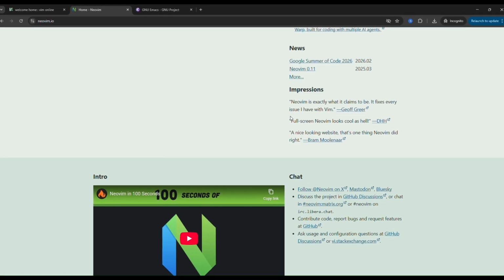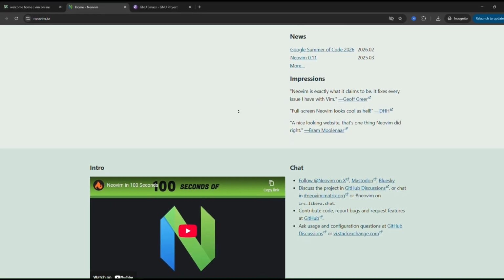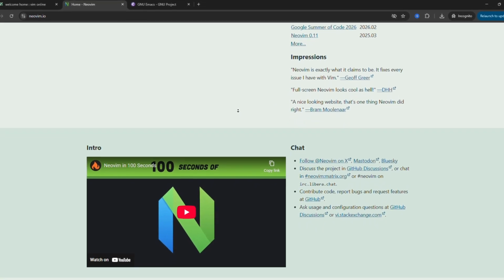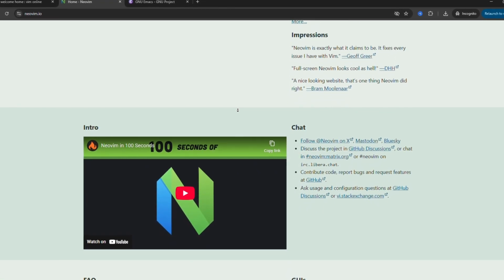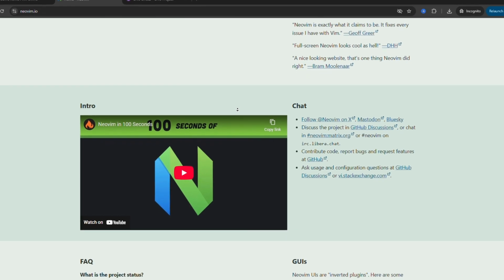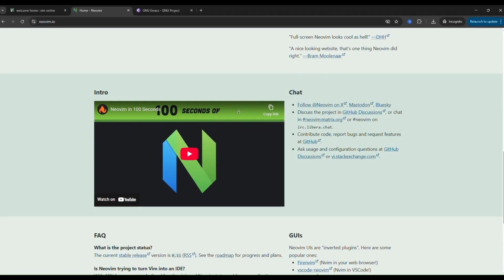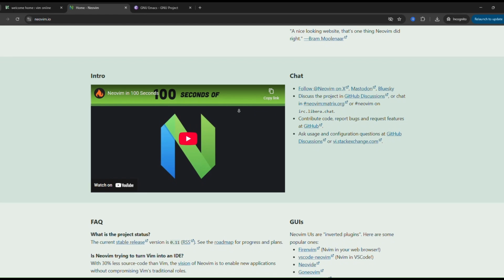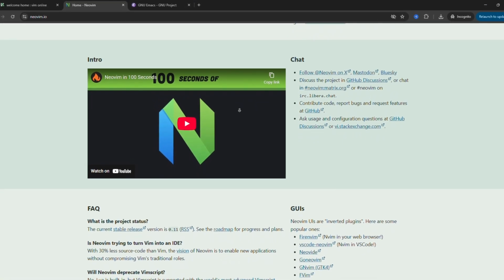Neovim is a modern fork of Vim designed for better plugins, scripting, and developer workflows. It supports Lua configuration and has a massive ecosystem of modern IDE-like plugins. Some of its pros: modern plugin ecosystem, better performance and extensibility, and strong community and development.